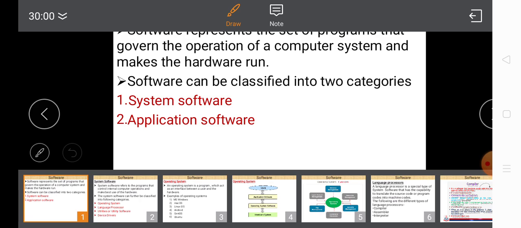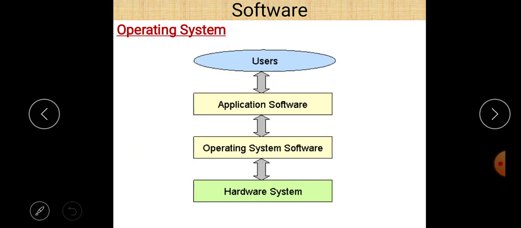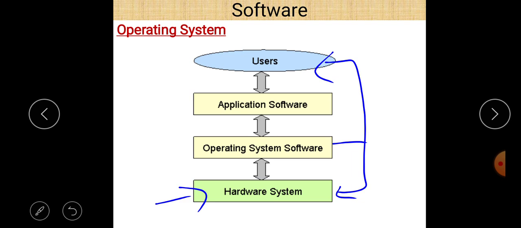So the main conclusion of this is operating system is a system software or a set of programs which act as an interface between the user and the hardware. And the user gives commands to the operating system, and the operating system then works according to them and deals with hardware. So operating system is nothing but only the interface between the user and the hardware.